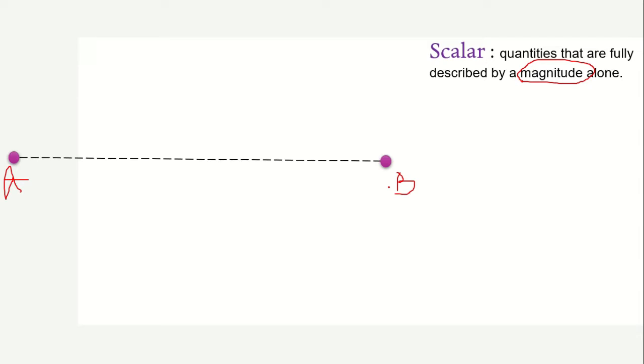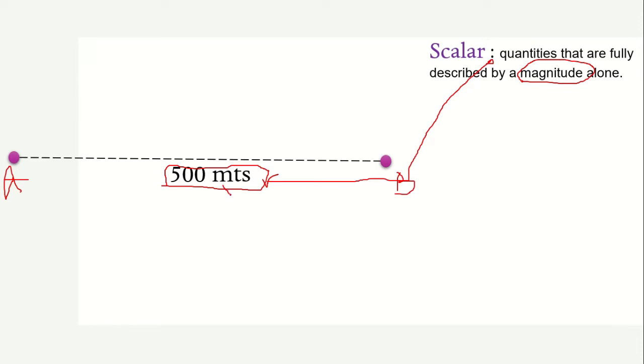Let us start with scalar quantity. A quantity which has only magnitude is known as a scalar. To understand this, let us consider 2 points, A and B. When we draw a line between these 2 points, say this distance is 500 meters. When we say 500 meters, it doesn't have any direction. It might be in any direction. This type of quantity is known as scalar quantity. That is, it has only magnitude without any direction.